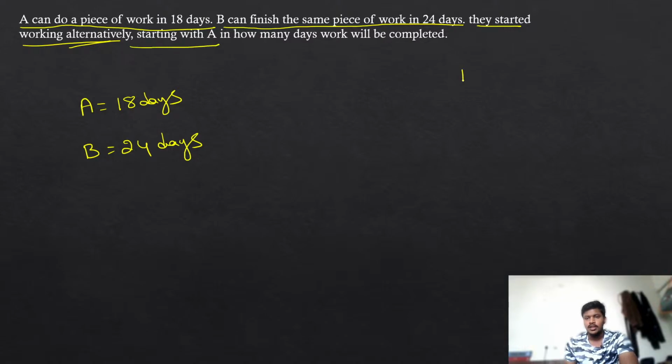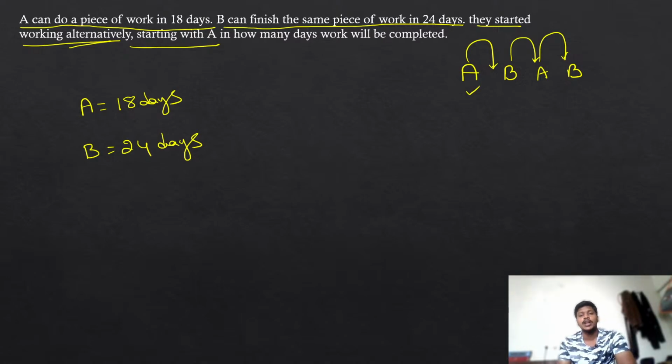That means A is going to work on the first day, because we are starting with A. Then on the next day, B is going to work. On the next day, A is going to work. On the next day, B is going to work. So they are going to work like this alternatively, starting with A. So we need to find out, if they are working like that, how long they will take to finish the entire work. Now, if they are working alternatively, you have to assume that they are eating alternatively.